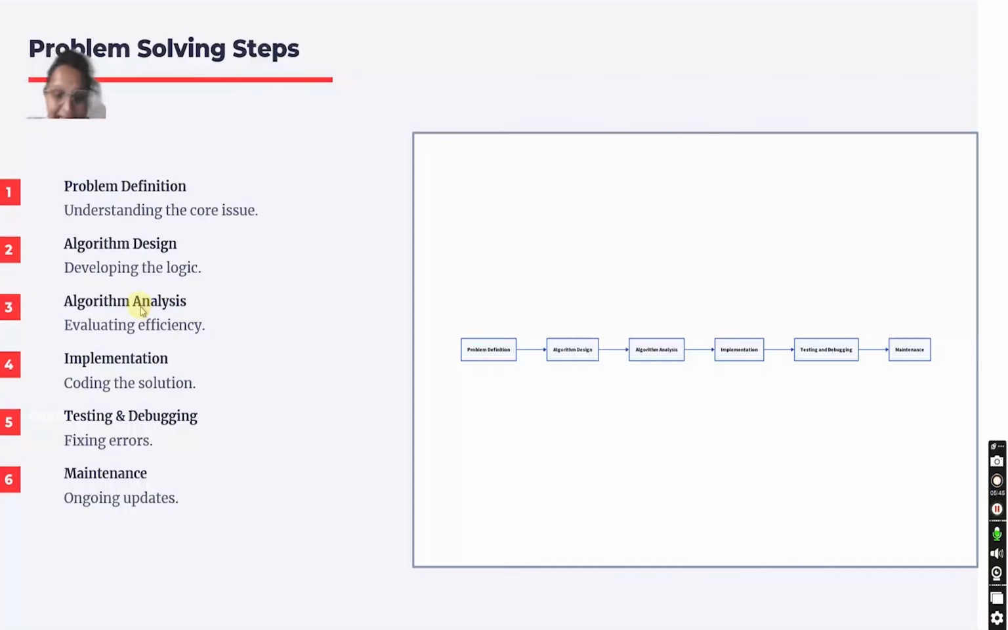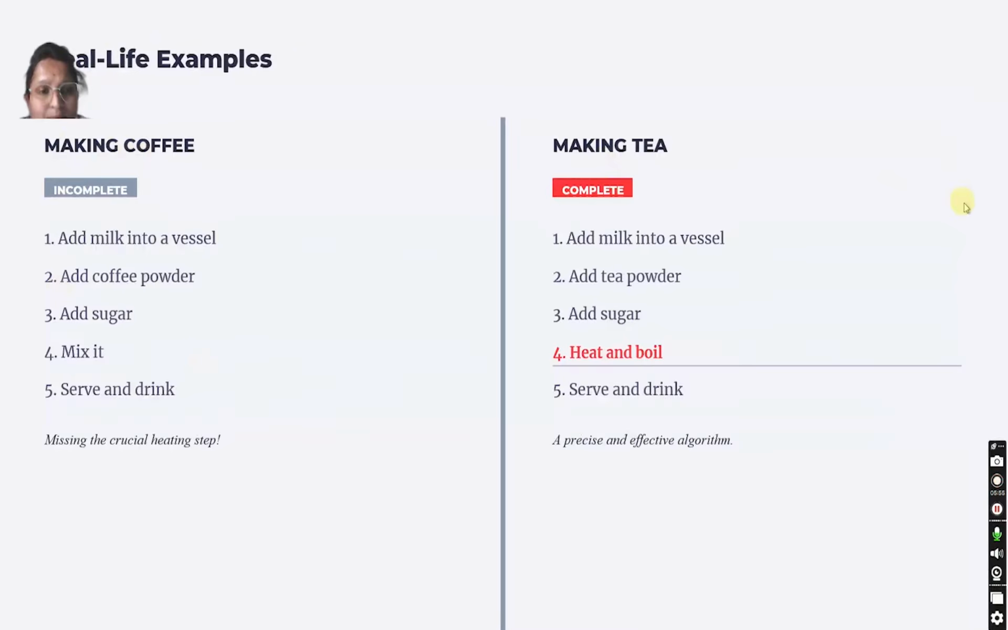After that, we will analyze that algorithm. If it is efficient in time and space complexity, we will implement that. As we have seen earlier, making a coffee was an incomplete algorithm, so it was not complete enough to implement. But if we see the making a tea algorithm, it is a completely implementable algorithm, so its time and space complexity is okay. As we have used here a precise, effective step, that is heat and boil, which is missing in coffee but present in tea. So this is the analysis of algorithm.